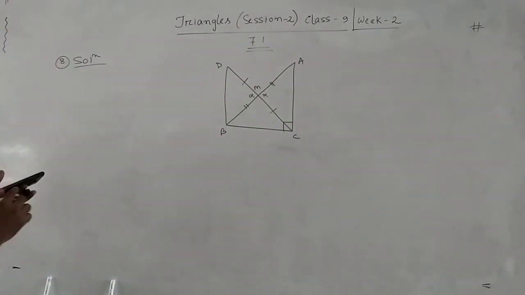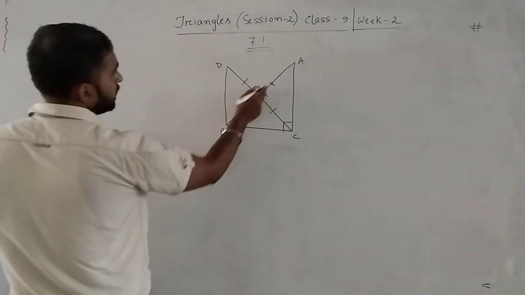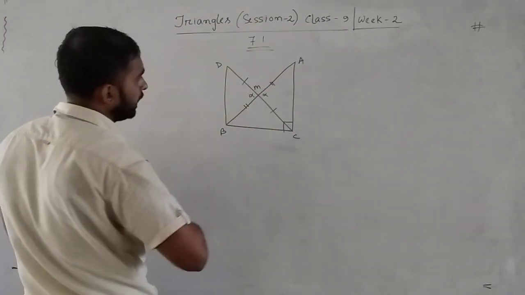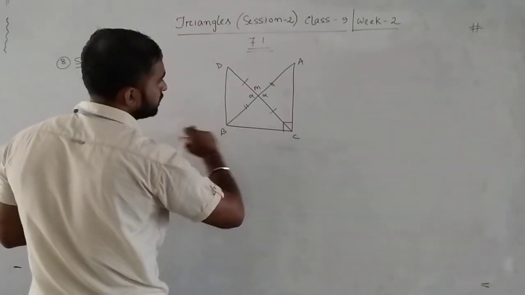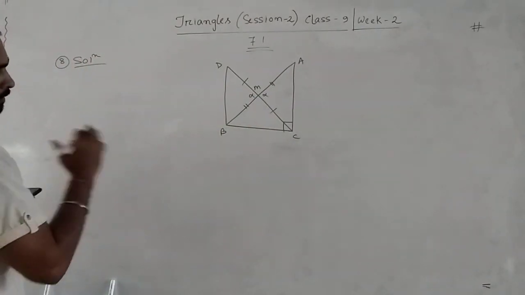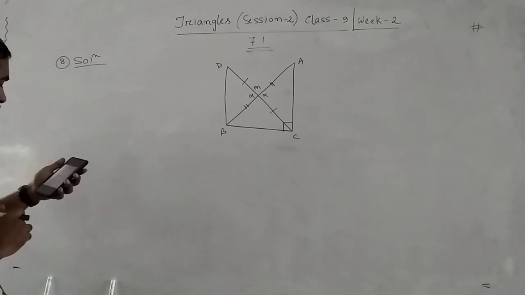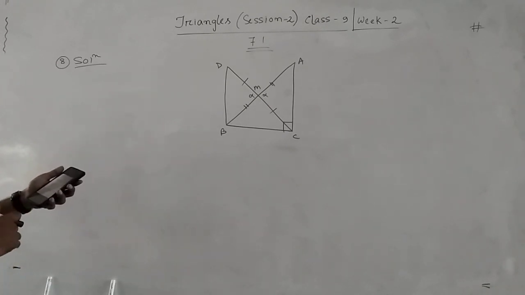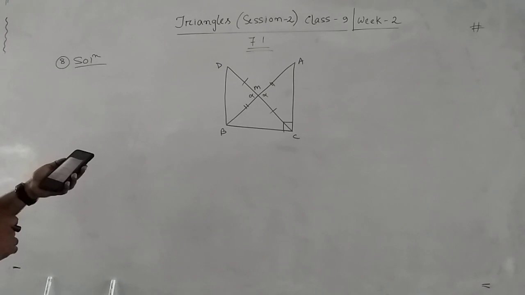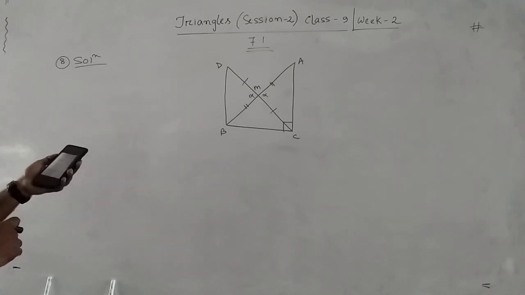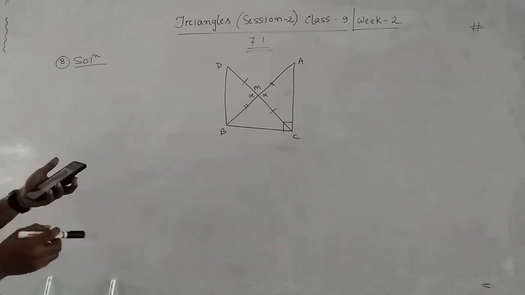This is the question diagram. M is the midpoint of AB, so AM equals BM, and DM equals CM is given, and angle ACB equals 90 is given. So these are given conditions, and we have to prove triangle AMC and triangle BMD congruent. Then secondly, angle DBC is 90. Thirdly, triangle DBC and triangle ACB congruent, and at last CM equals half of AB.